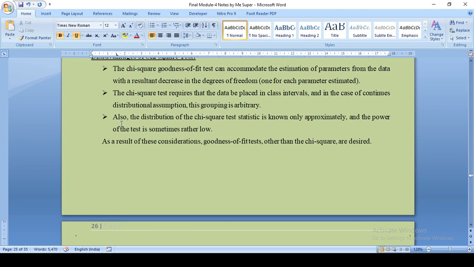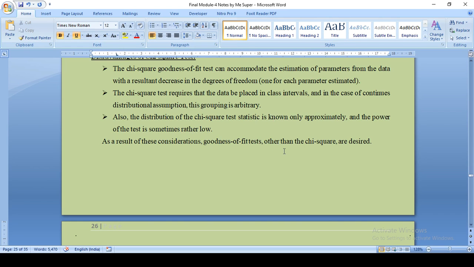Also, the distribution of the chi-square test statistic is known only approximately, and the power of the test is sometimes rather low. That's why we are going for another goodness of fit test.